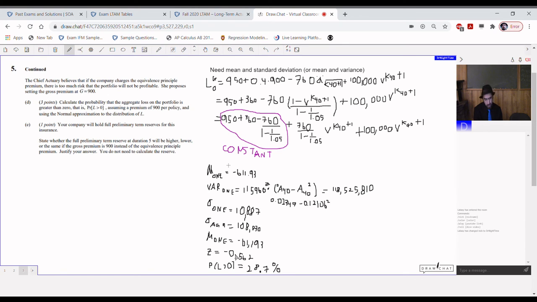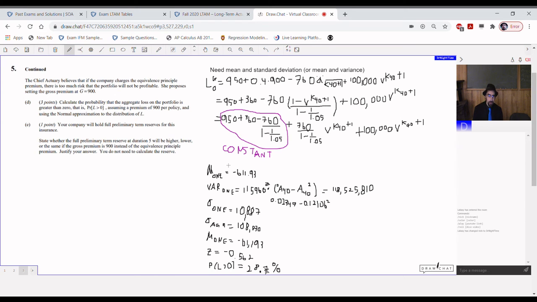I guess since we want a probability of it being higher, you'd have the z-score actually be positive 0.562. You obviously know it's going to be less than 50-50, so use the table whichever way it's going to get you the 28.7 and not the 71.3%. Yeah, so that's all there is to this problem.